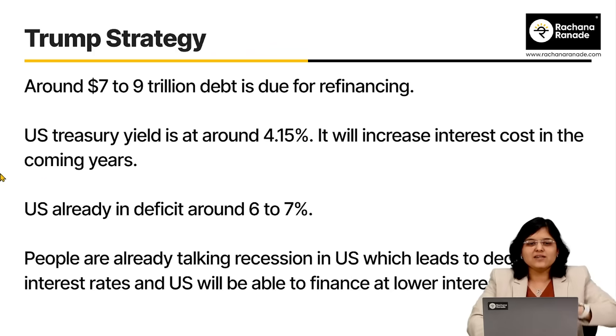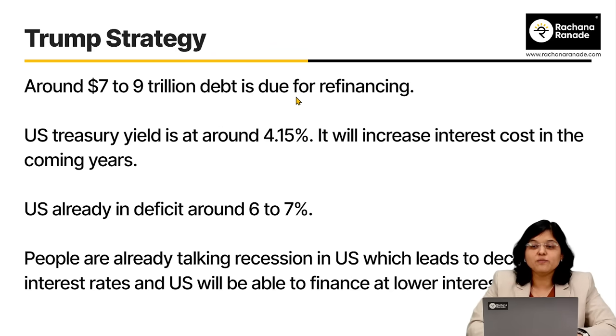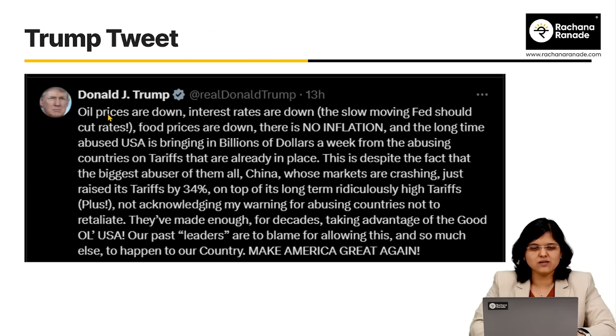So, what is his strategy? This debt refinancing should be done at a lower interest cost. That's what I said. Should be lower than 4.15%, and he wants to ensure that the deficit should also reduce, and that is the reason why he is saying, I'm reading out his tweet, oil prices are down, interest rates are down, and now he is targeting the Fed chairman.